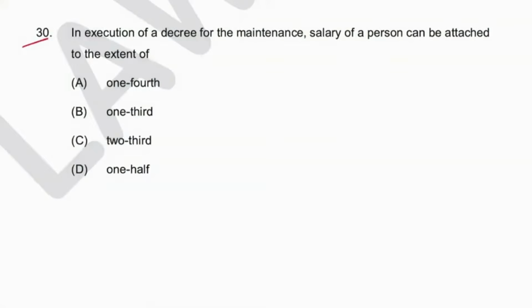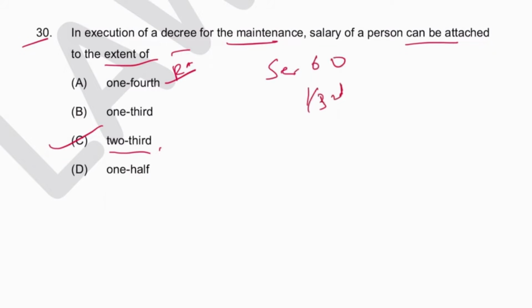Next, 30. In execution of a decree for the maintenance, salary of person can be attached to the extent of 2/3. C is the answer. This is a repeat question. Section 60 mentions what cannot be attached. In decree for maintenance, 1/3 cannot be attached. So 2/3 can be attached.